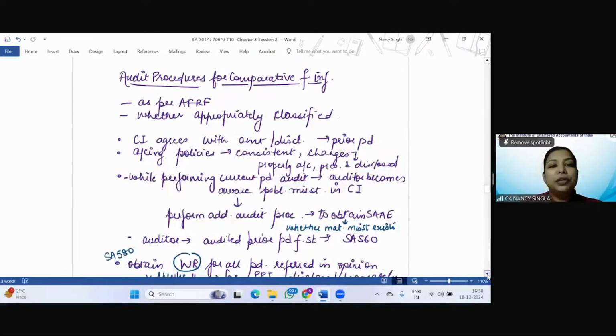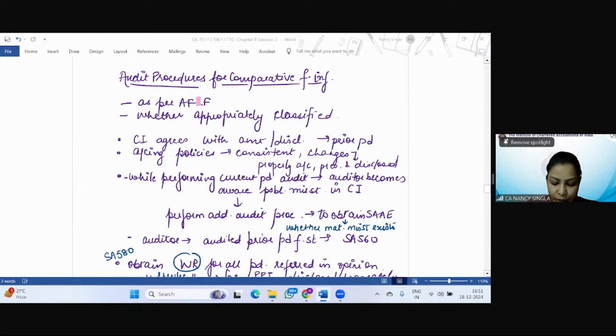Now, what are the audit procedures with respect to comparative financial information? So for CI, comparative information, what is the audit procedure? These are the common audit procedures, whether it is corresponding figures or comparative financial statements. Is this clear? Quickly tell me, is it clear? So this is the basic flow of the SA. Okay.